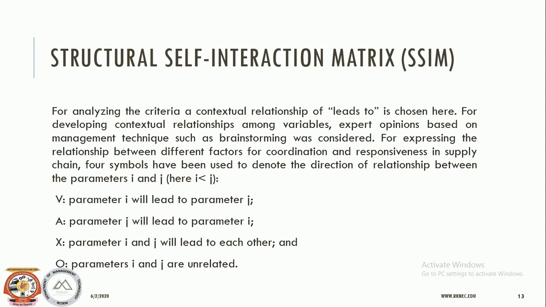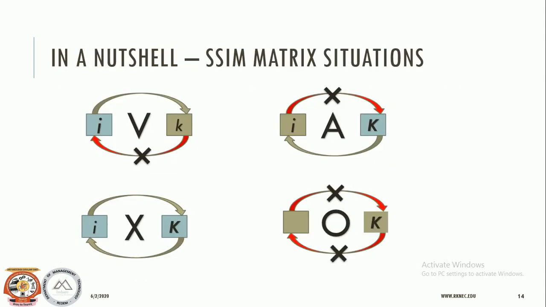So this is how the structural self interaction matrix is formed. So in a nutshell, if you want to remember, this is the only thing to remember. If you found V in the SSIM, it means that variable i is related to k but k is not related to i, or variable i influences k but variable k doesn't influence i.